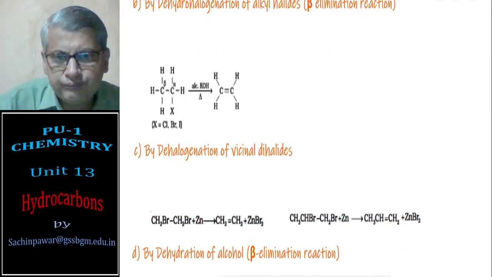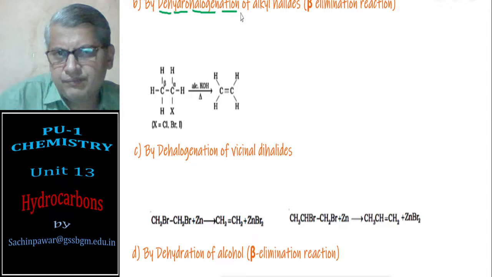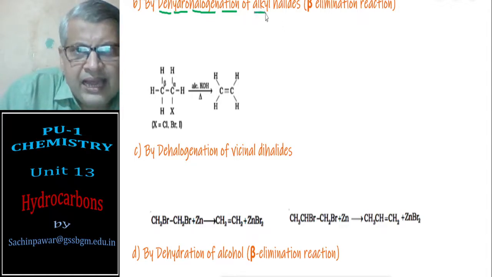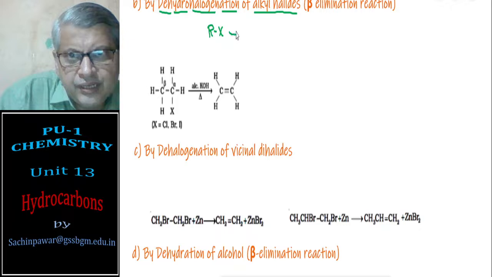Method number 2, dehydrohalogenation of alkyl halides. You need to take the alkyl halide, say RX, and you have to go for dehydrohalogenation.